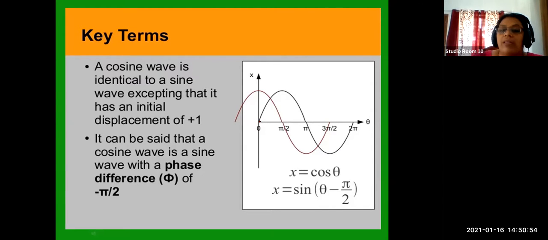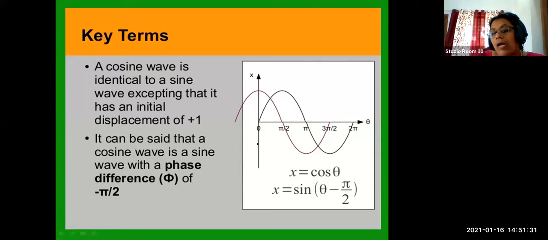Here, in the first period, the first displacement you can measure from +1. That's why the cosine wave is identical to a sine wave, except that it has an initial displacement of +1. It can be said that a cosine wave is a sine wave with a phase difference phi of minus pi by 2. This changing of angle at a particular time is known as phase difference. So this is another important term, phase difference.